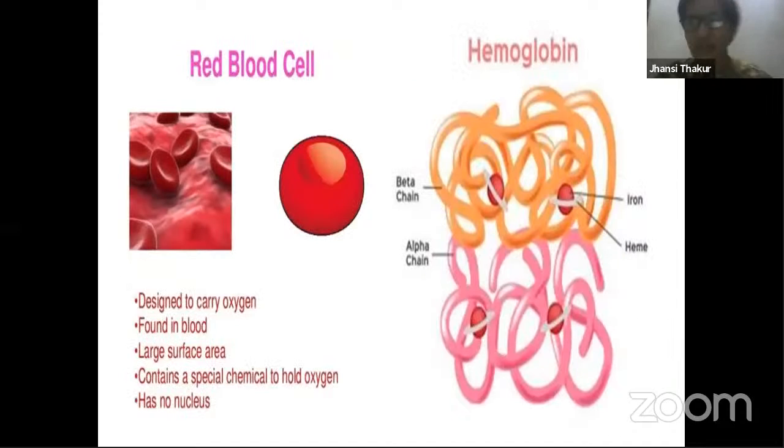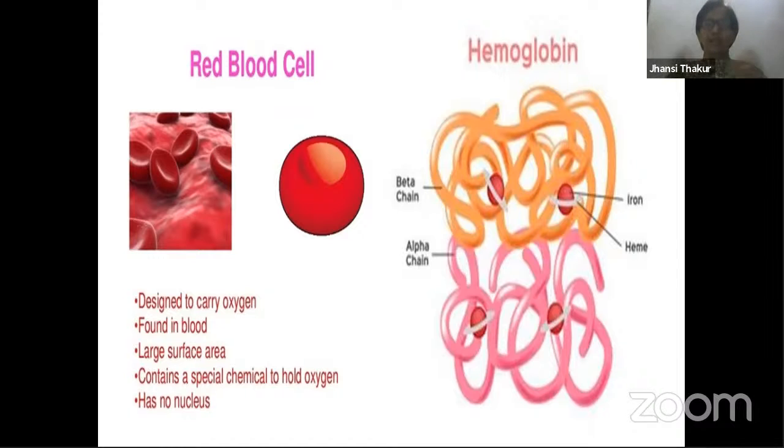As I told you earlier, blood is actually a connective tissue, and it has also got matrix, which is plasma, and then cells. The cells part of blood, we call it even formed elements, FORMED, formed elements. So we have three types of cells present over here: red blood cells, RBCs, white blood cells, and platelets.